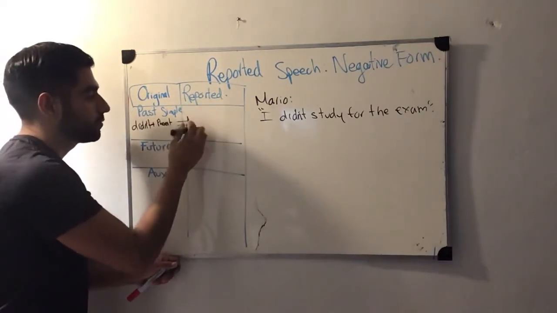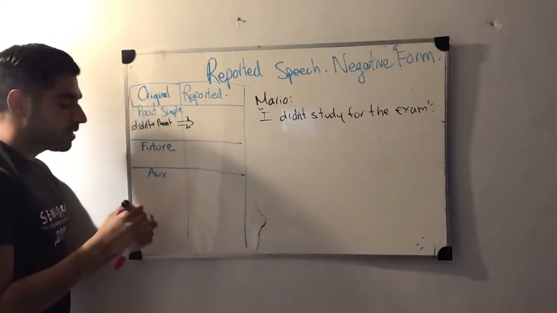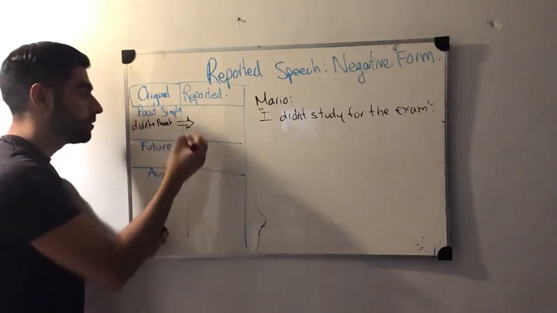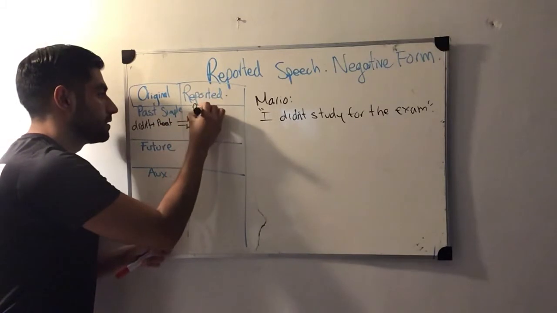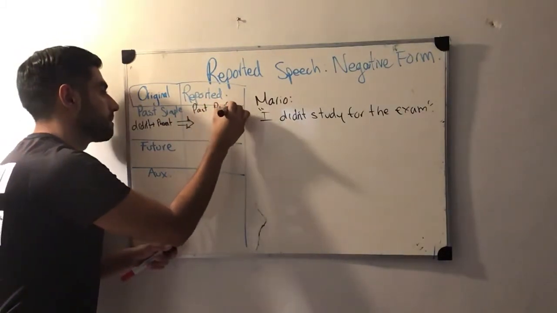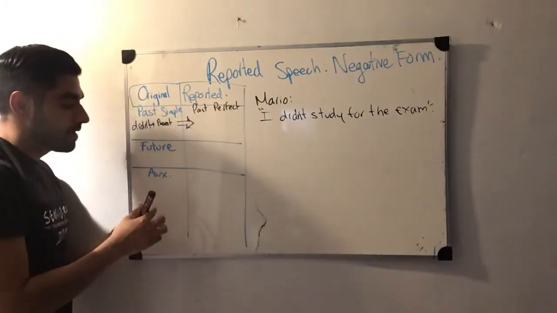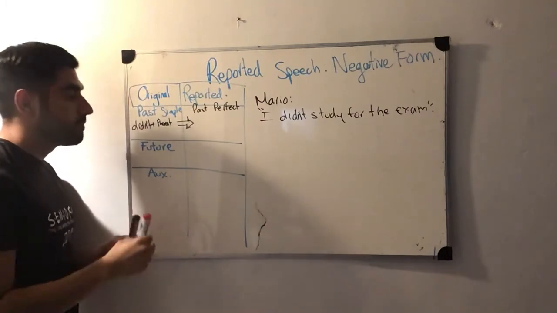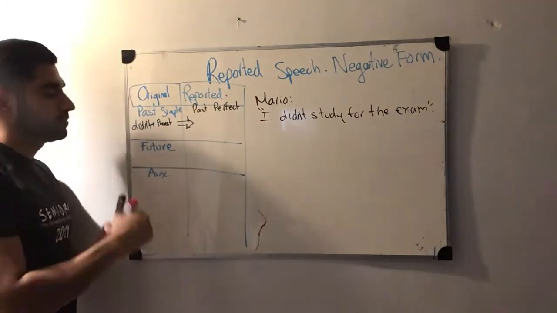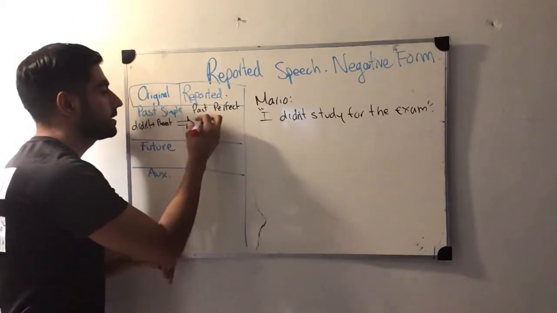If we want to change it into a reported way, we have to use past perfect. And how is past perfect? You guys already know, the auxiliary had and the verb in past participle form, but in this case it's negative form, so we cannot use had anymore.